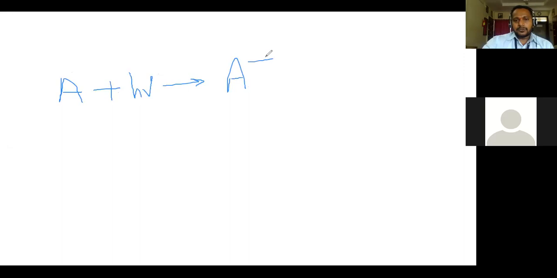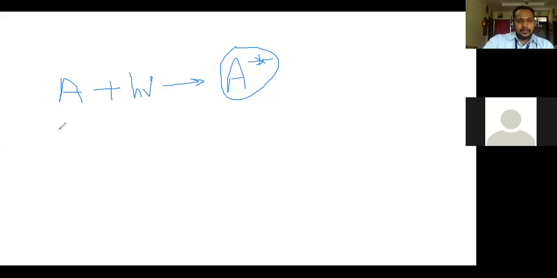This A star is our product. So one molecule of A reacts with h nu light and gives A star. It is a primary photochemical process.